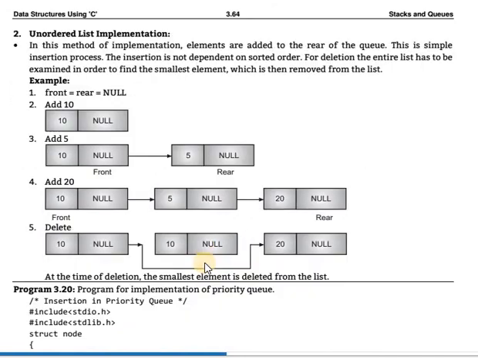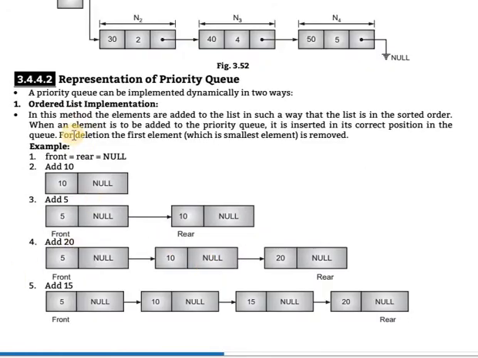Next, representation of priority queue. A priority queue can be implemented dynamically in two ways: ordered list implementation and unordered list implementation. In the first, the ordered list implementation, the elements are added to the list in such a way that the list is in sorted order.